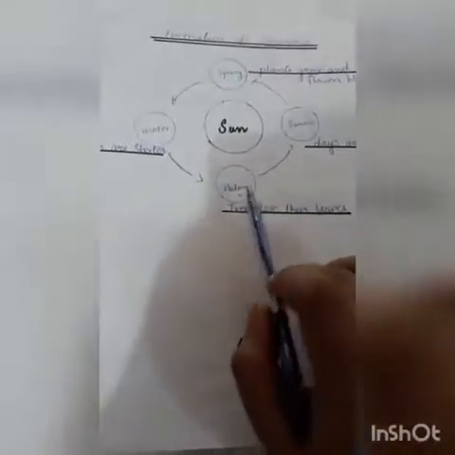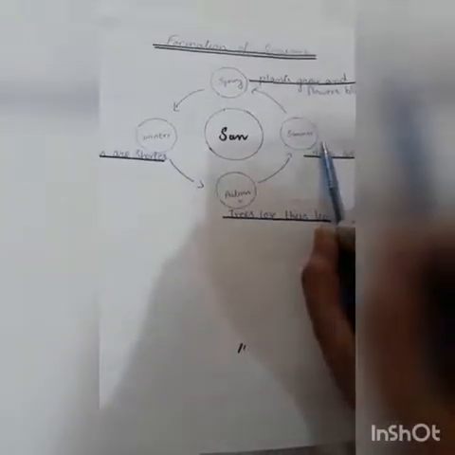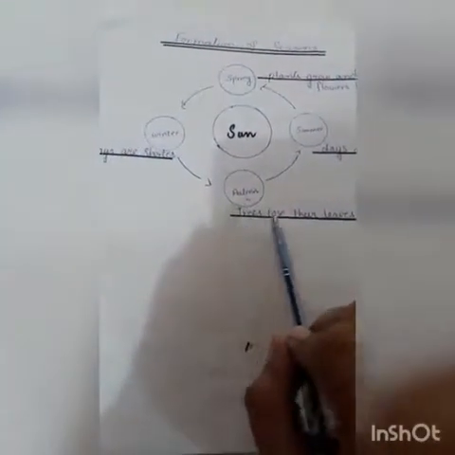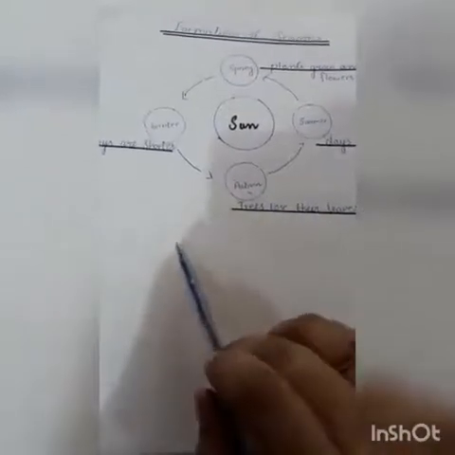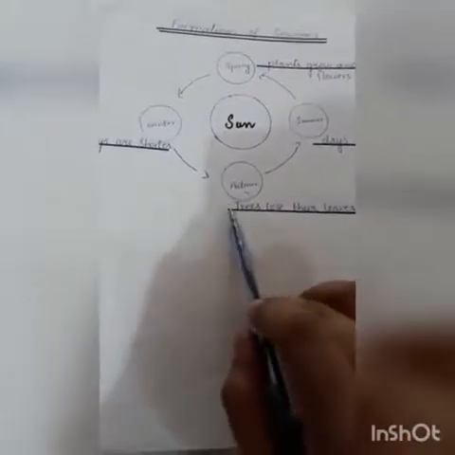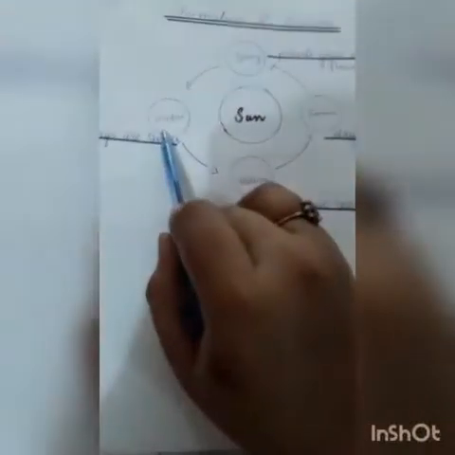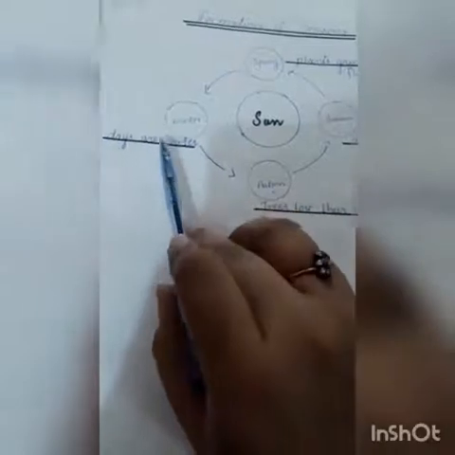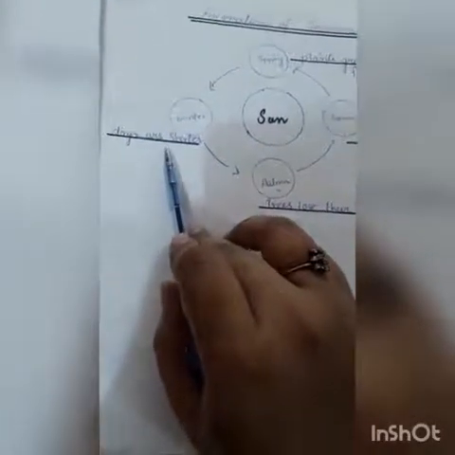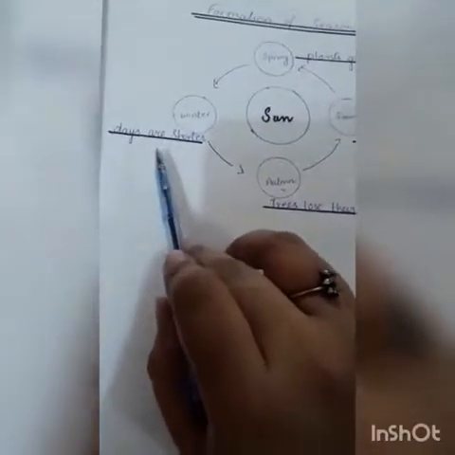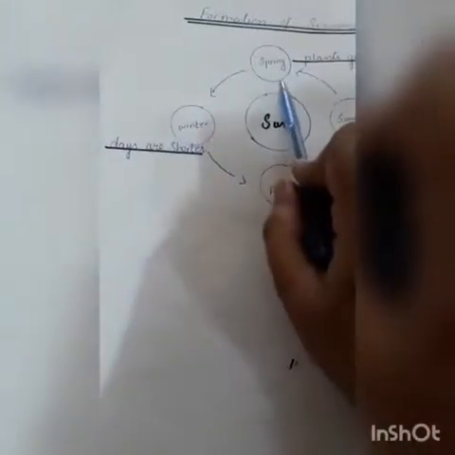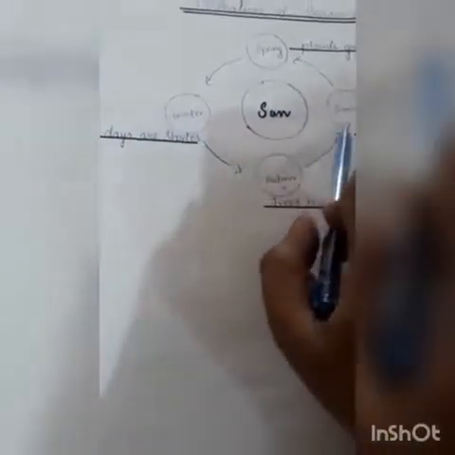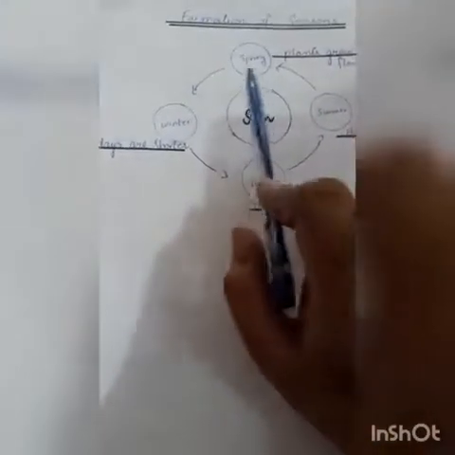Secondly, autumn is the season after the summer and before the winter. In this season, trees lose their leaves, usually after turning yellow, red and brown. Is it clear? Then thirdly, winter is a cold season, सर्द मौसम, because the days are shorter, उसमें दिन जो है वो छोटे होते हैं, and thus the sun is low in the sky. Fourthly, spring is the season after the winter and before the summer. In this season, plants grow and flowers bloom.